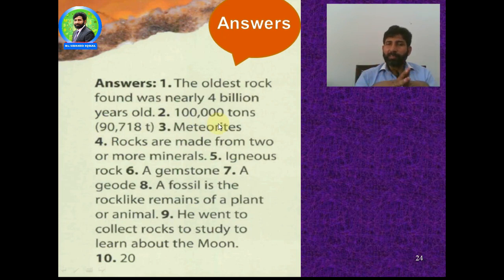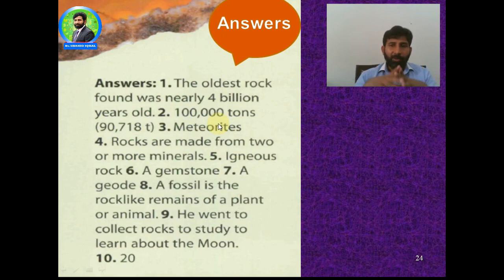And the third one, meteorites. Fourth one, what is the chemical composition? How many minerals are present in the rocks? Rocks are made up of two or more minerals. Fifth, the rocks which are formed from lava are called igneous rocks. And the sixth, gems or jewelry made from gemstones. A seventh one, a geode. And the eighth one, how you can define the fossil. A fossil is the rock-like remains of plants or animals, which were present in prehistoric time and are found in the rocks naturally.